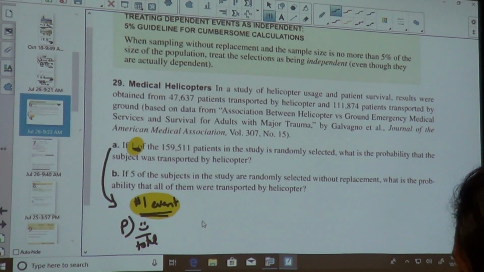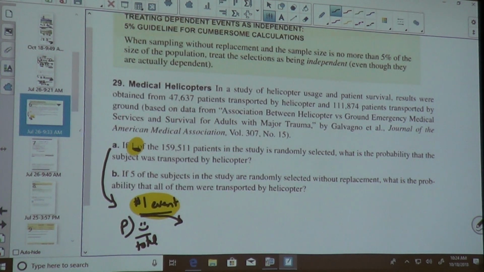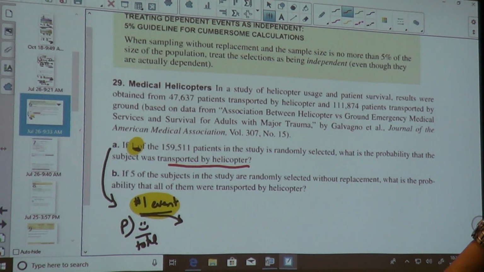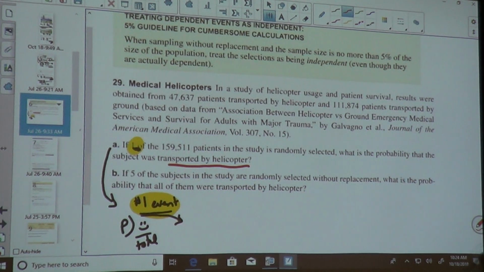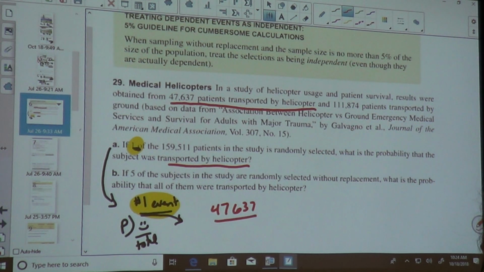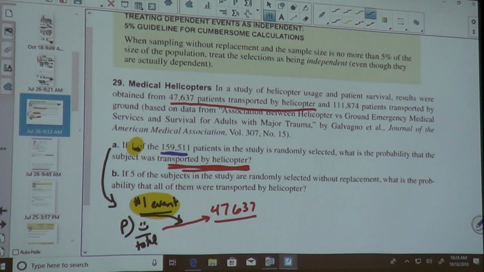So if I am doing one event, what I want to know is transported by helicopter. How many are transported by helicopter? 47,637 is what makes me happy. Those are the ones that are transported by helicopter. What do you think my total's going to be?